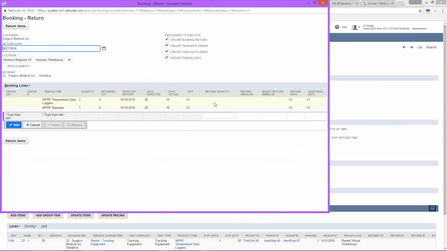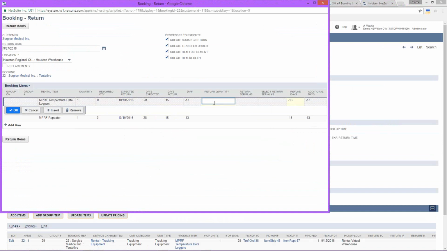Your user can then select the item that they want to return, enter the quantity, and then select a serial number if it is a serialized item. They can also indicate the location to which it was returned or if it's a replacement item. By checking the return items process, it will begin the scripts that will automatically create your book and return record, your return transfer order, item fulfillment, and item receipt.